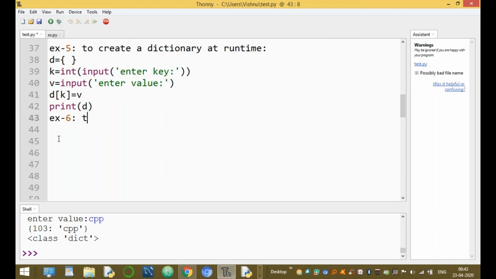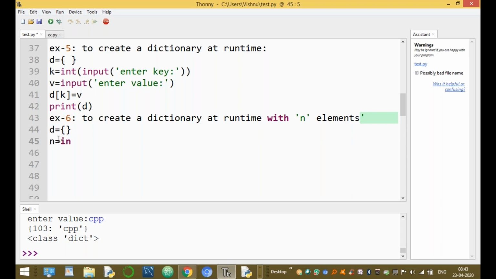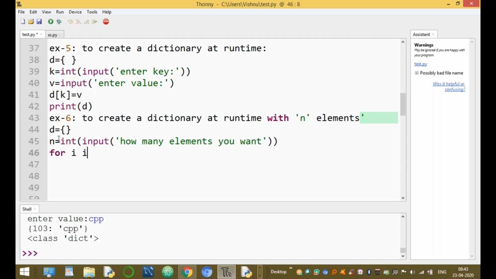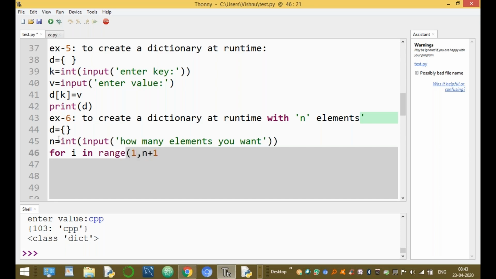To create a dictionary at runtime with n elements, n number of elements. Now here D equal to empty curly braces, n is the number of elements, how many elements you want. For i in range of 1 comma n plus 1, the ending value, every time increasing by 1.